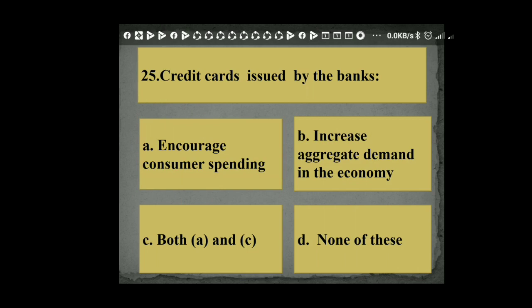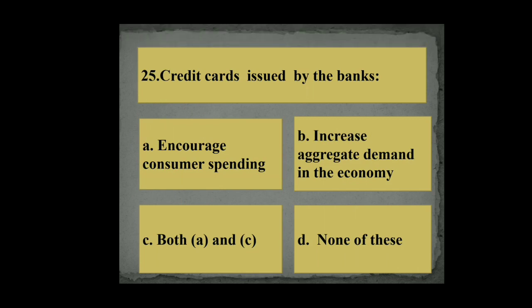Question number 25. Credit cards issued by the banks: A. Encourage consumer spendings, B. Increase aggregate demand in the economy, C. Both A and B, and D. None of these. So its right answer is C. Both encourage consumer spendings and increase aggregate demand in the economy.